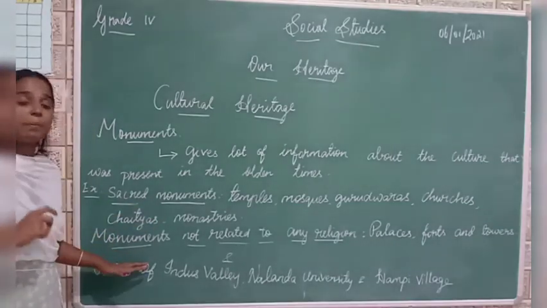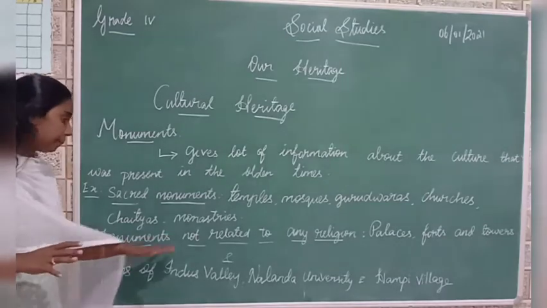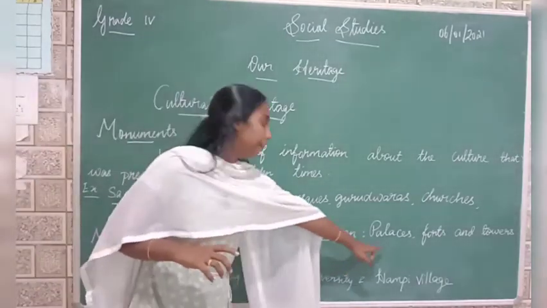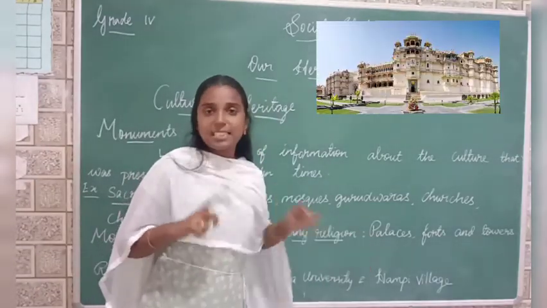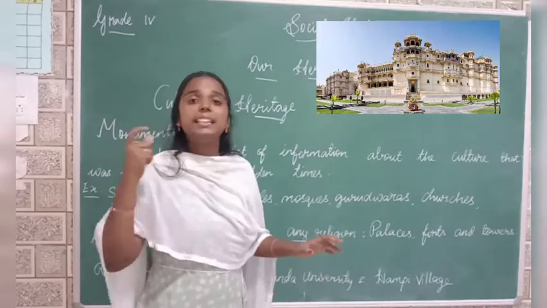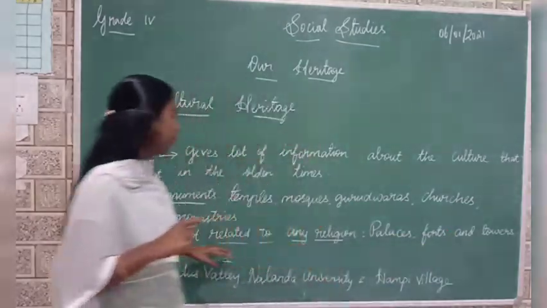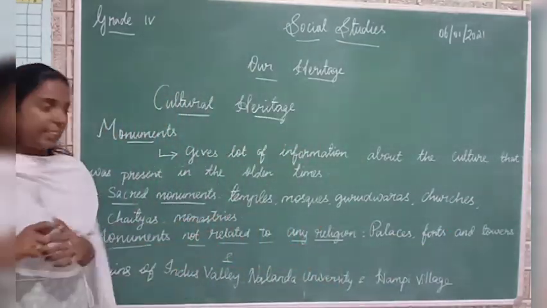And then we have some monuments that are not related to any religion. Okay, so what are those? Palaces. Whether palaces belong to any religion? No, right? So palaces means the place where king live. Okay, so palaces, forts and towers are example of monuments that are not related to any religion.